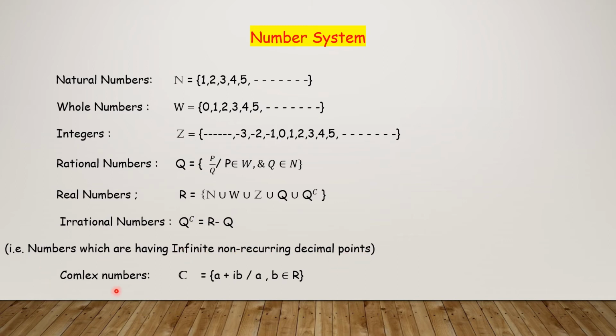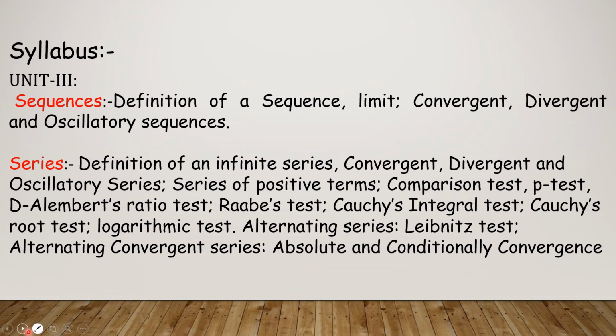And another one, complex numbers. Complex numbers is a set of the form a plus ib such that a, b belong to real numbers. In our mathematics, we can see only two types of numbers: one is real numbers, another one is complex numbers. Only two types of numbers. Keep in mind: real numbers, the union of all these numbers, and complex numbers of the form a plus ib.